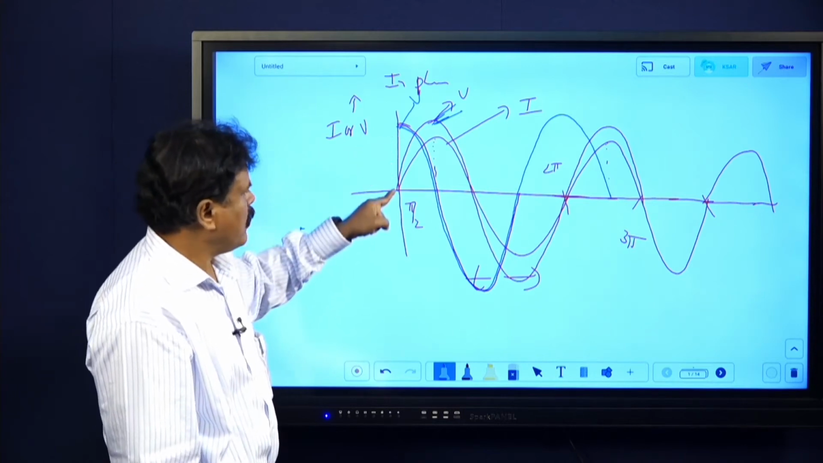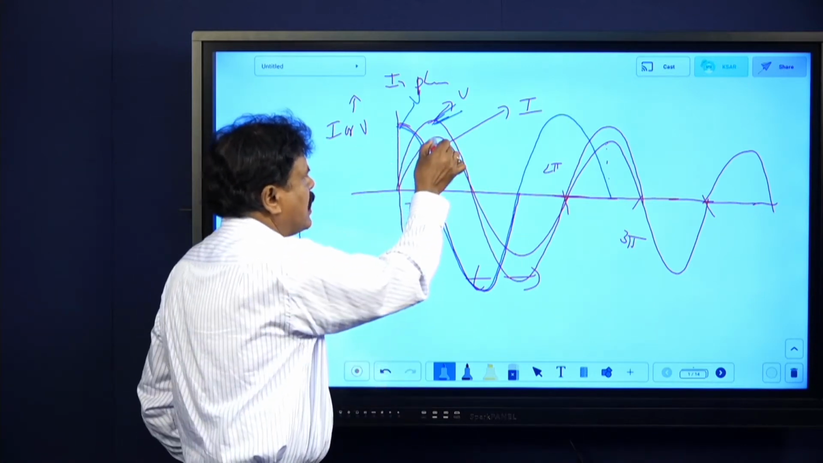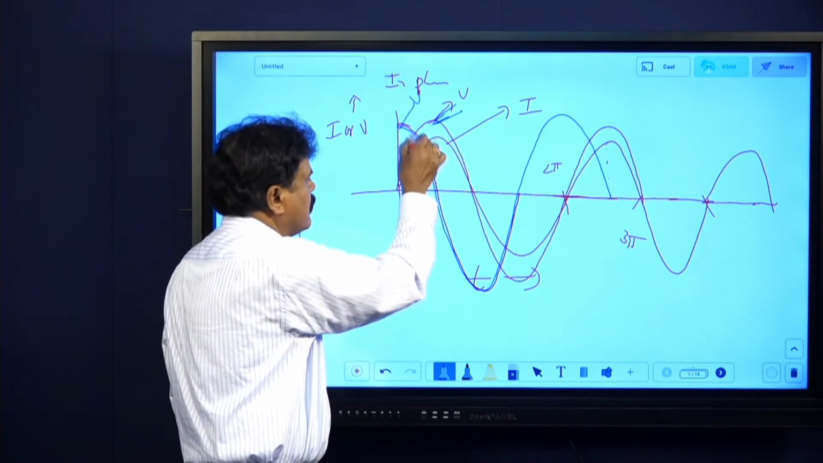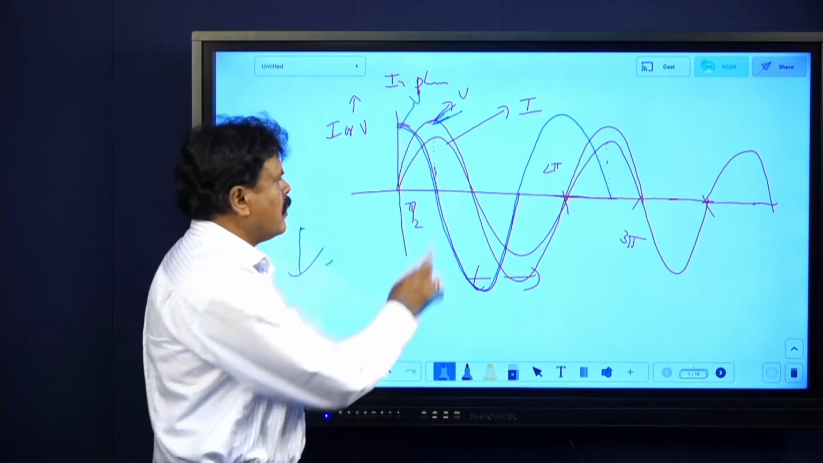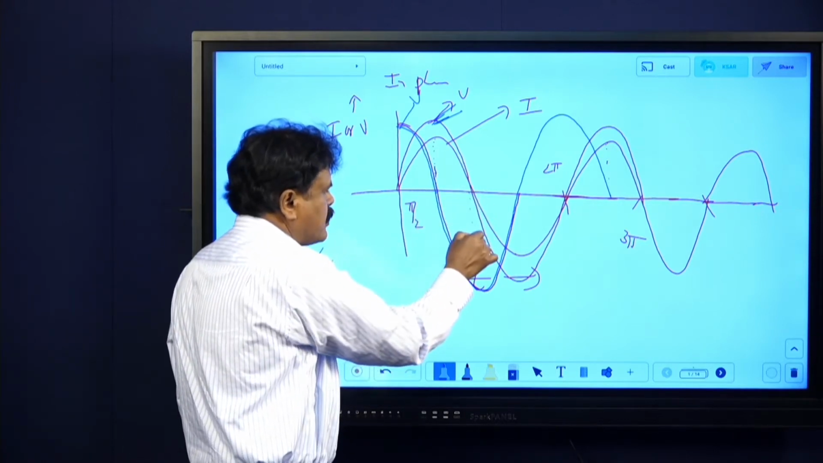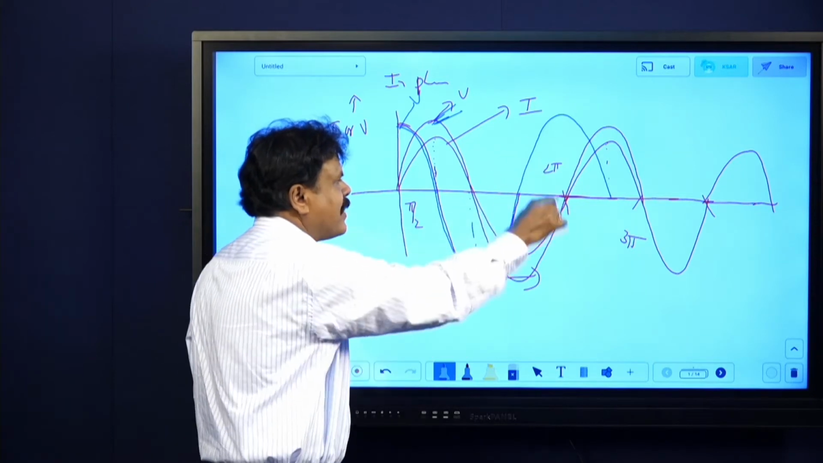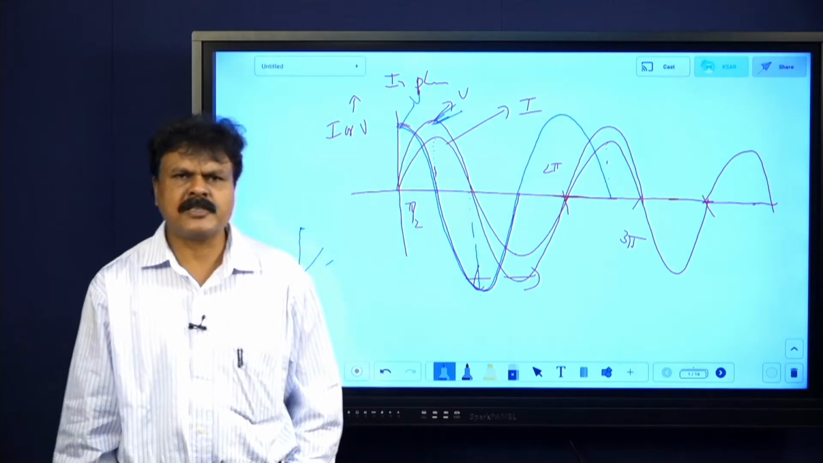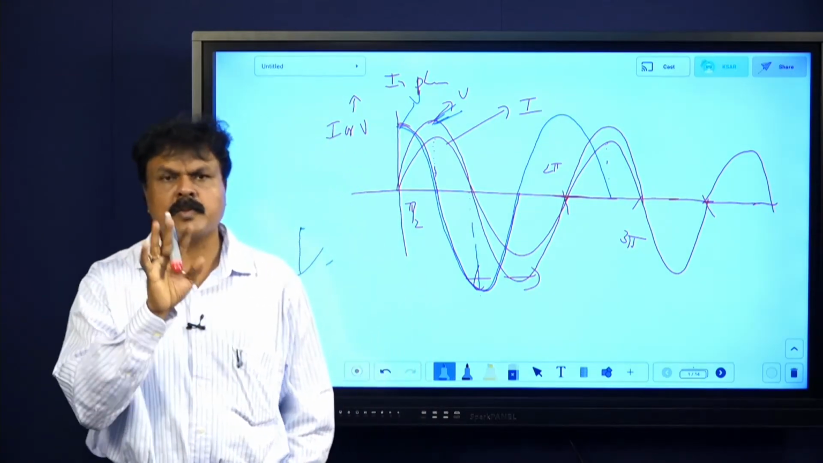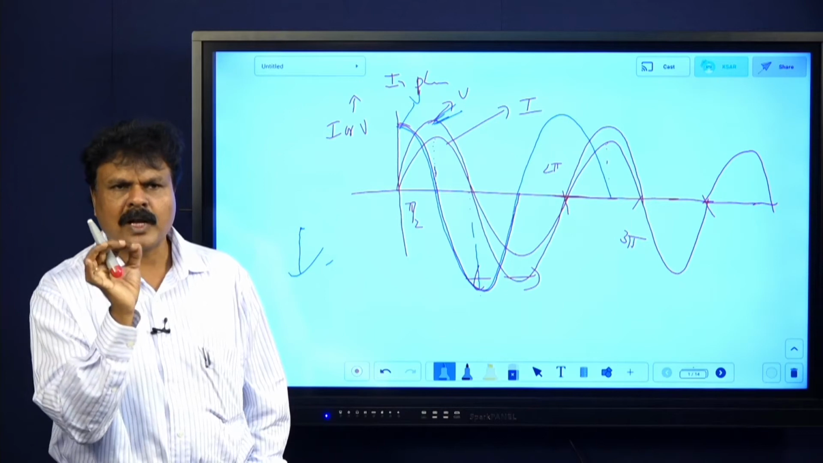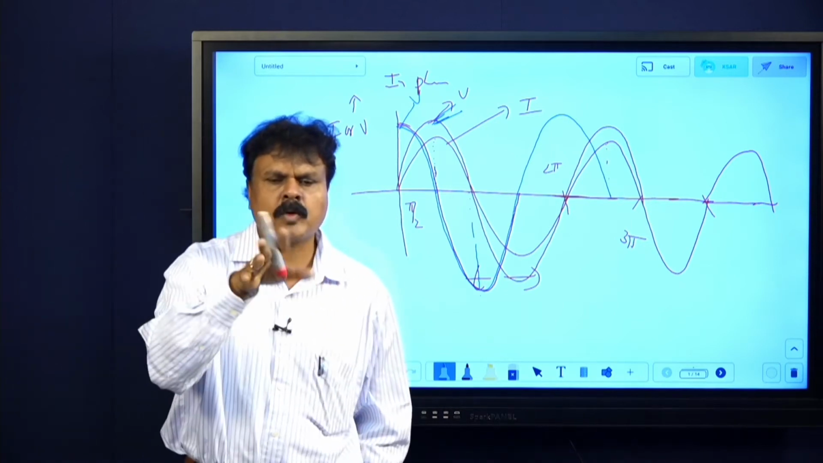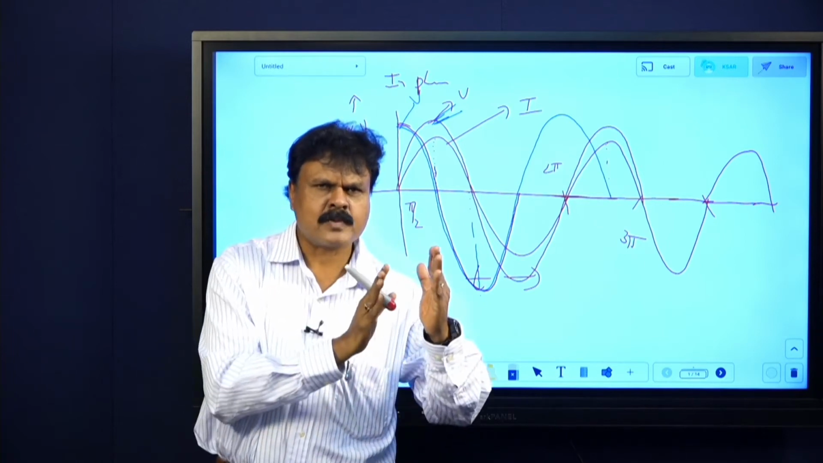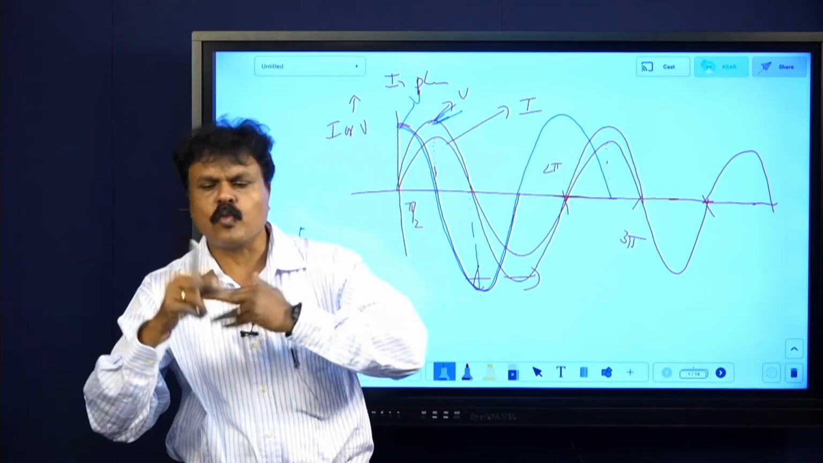Understand. When I becomes maximum, V is becoming 0. When I becomes 0, V is becoming negative maximum. In this way, if they are proceeding, then it is said to be out of phase. What is out of phase condition means? Two alternating quantities are said to be out of phase when one of the quantity reaches maximum, other quantity reaches minimum, and vice versa.